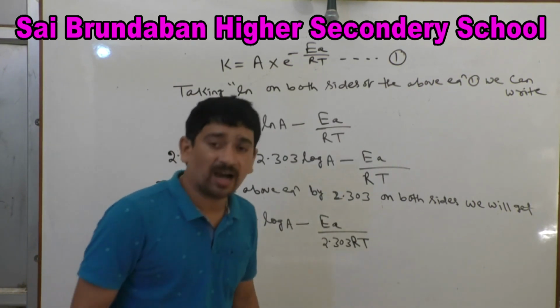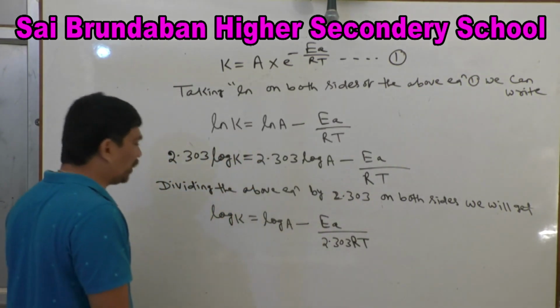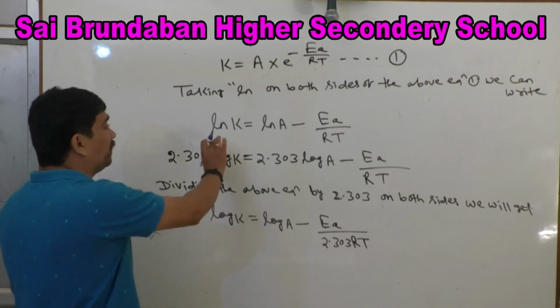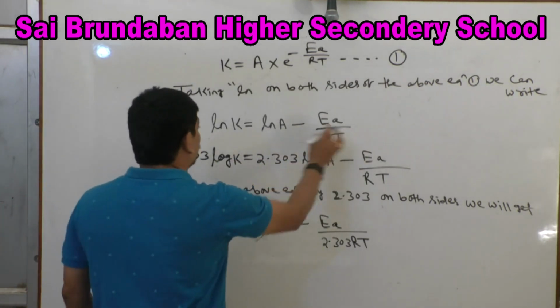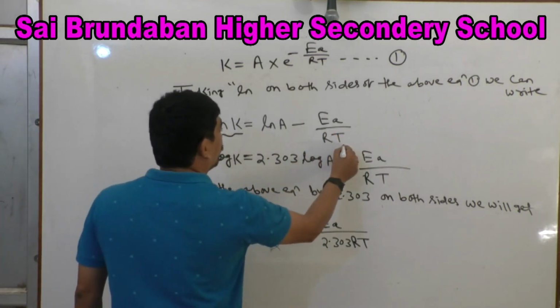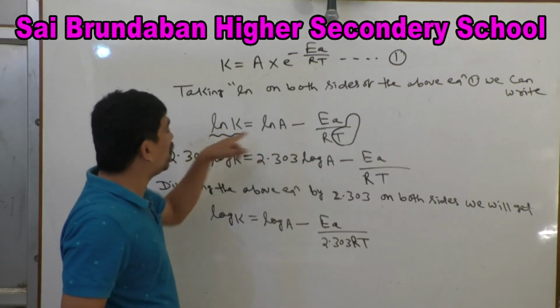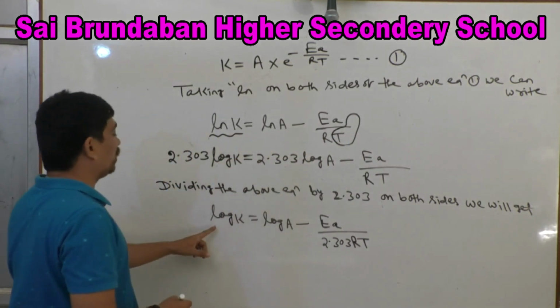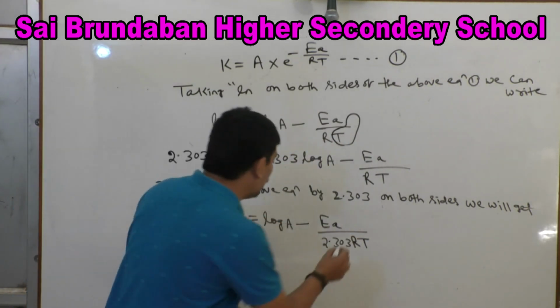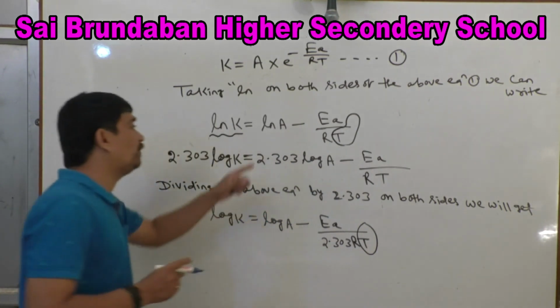Clear? If we plot a graph between log k versus 1/T, what will be its slope?